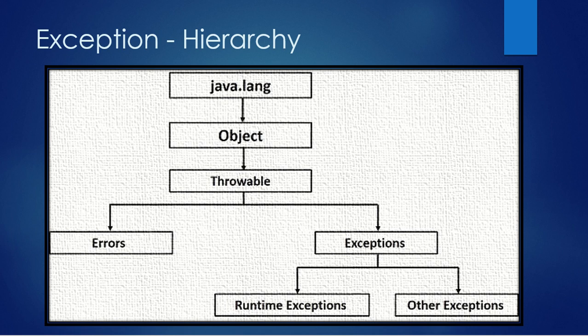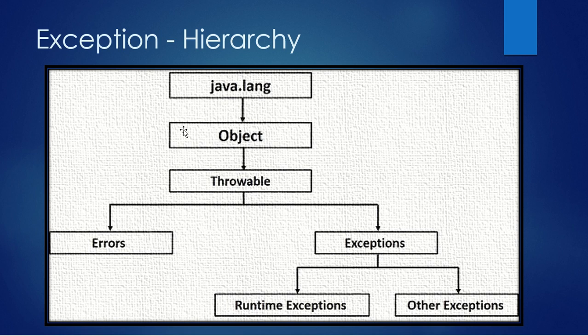Such kind of things are coined as exceptions. So we have mechanisms in Java programming that can handle exceptions. Exceptions are broadly classified into two major classes. The first is those classes which can handle runtime exceptions, or exceptions that occur during the execution of the program, and other exceptions which may not occur during the execution of the program. So this is the whole idea of this particular hierarchical diagram.